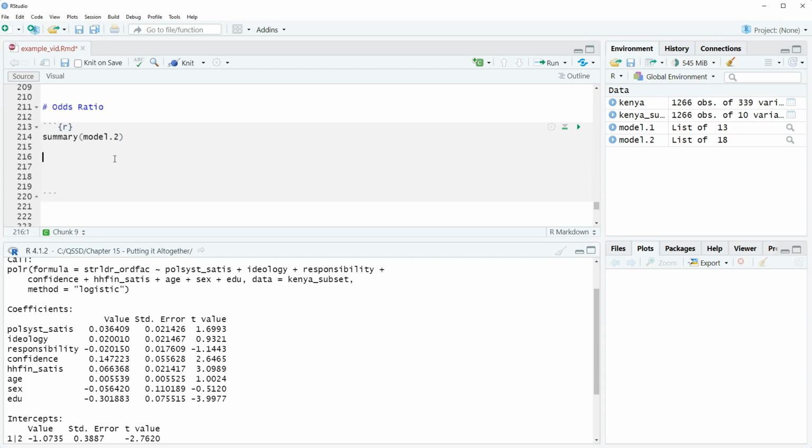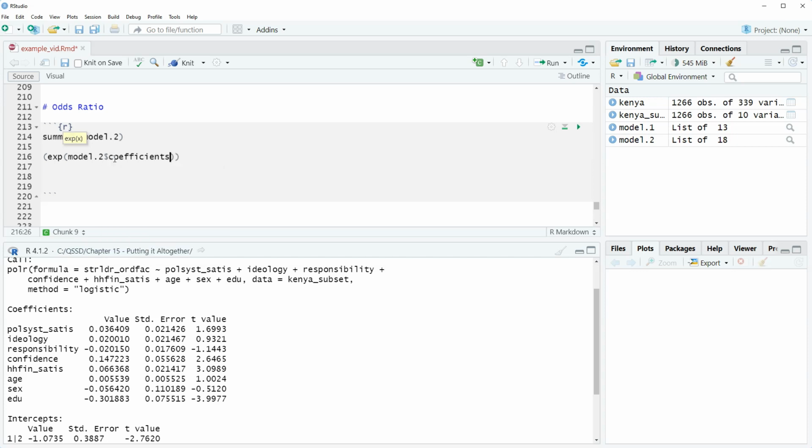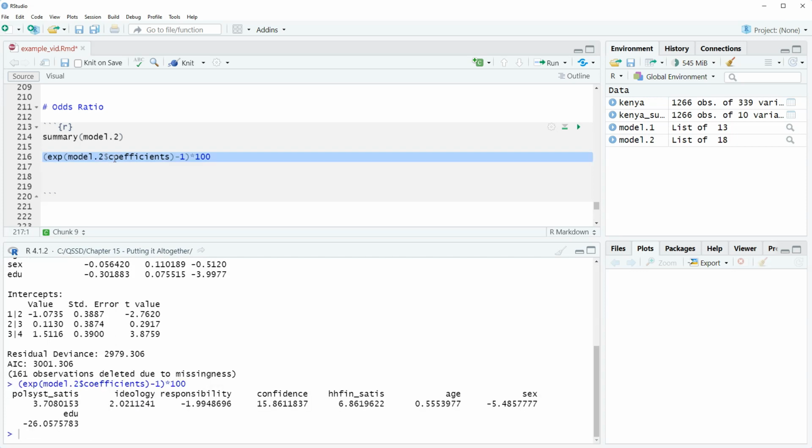So let's calculate them. Again, we just do the simple transformation here with the exp function. So we have the exponential, which is the exp function, of model 2 $ coefficients. Then outside the first close parenthesis, we're going to do -1, and then outside the second close, we'll do times 100. Okay, so let's see what it was. So it's confidence, HH fin, and EDU.